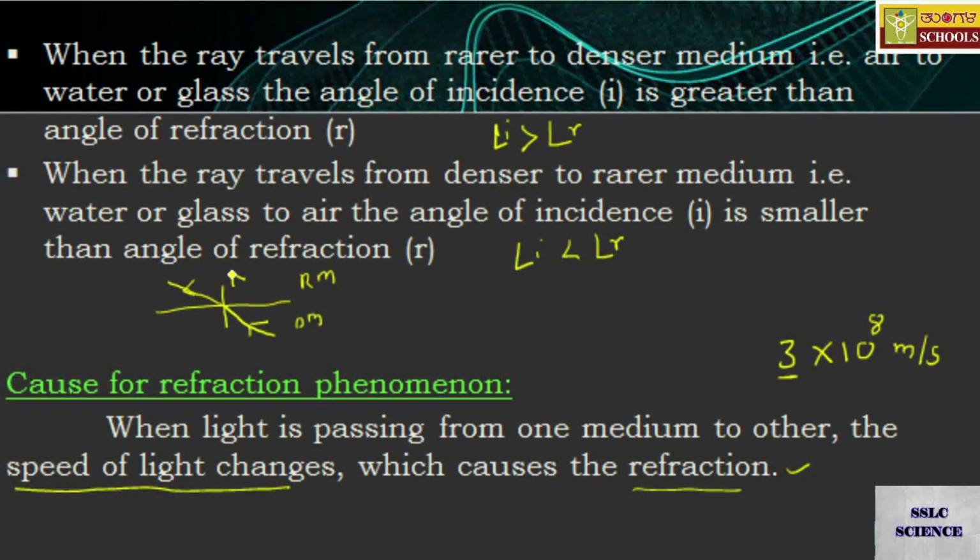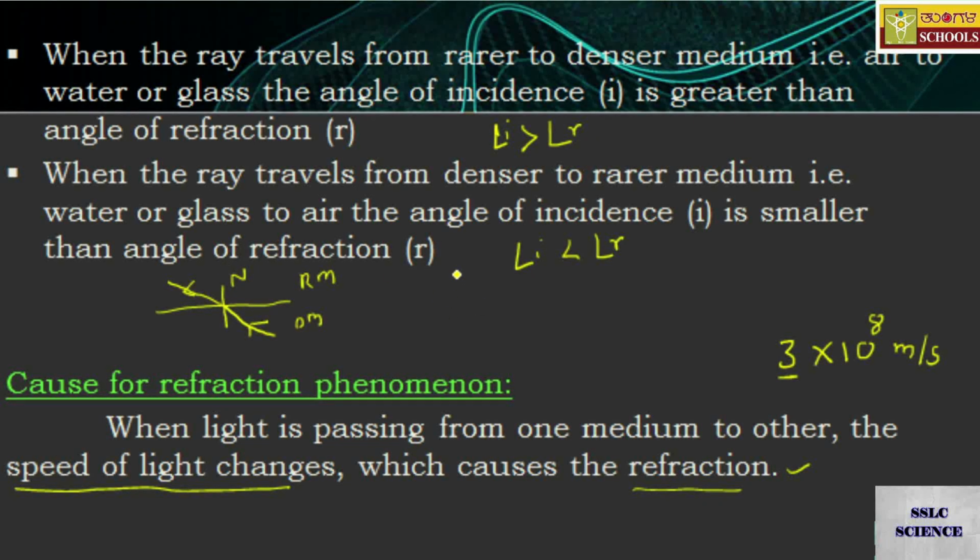So this is the normal, and this is taken as the incident ray here, as it is in the denser case. As the light travels from denser medium to rarer medium, it bends away from the normal. Now look at this picture. You will get this refracted ray which is moving away from the normal.